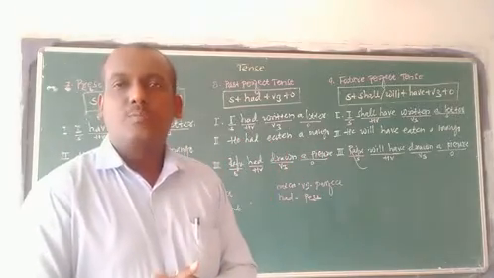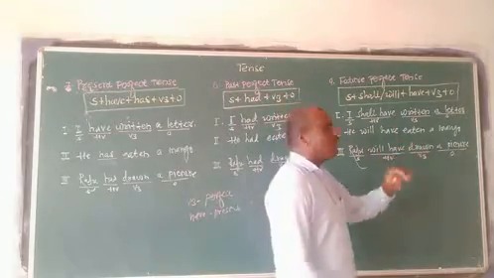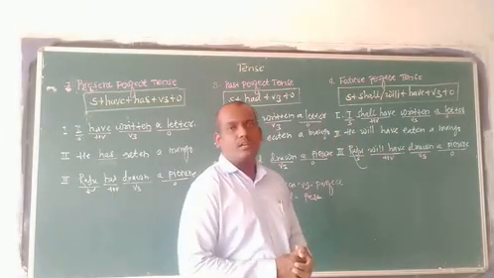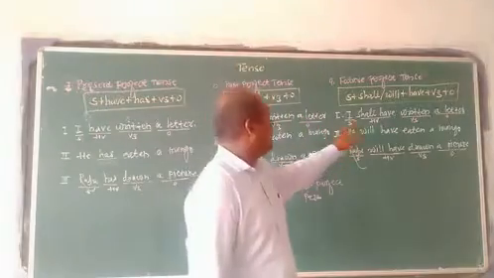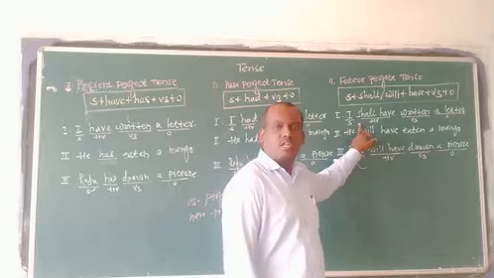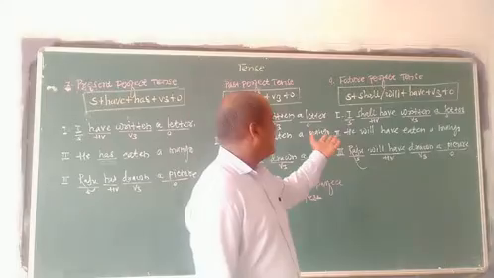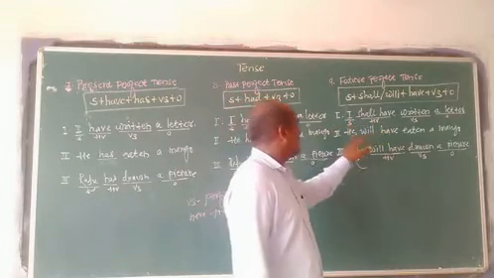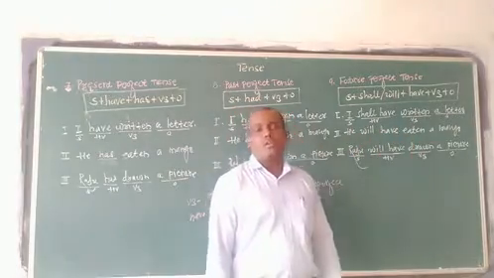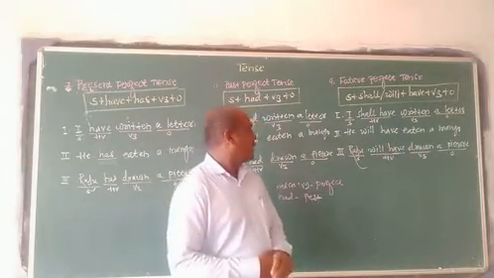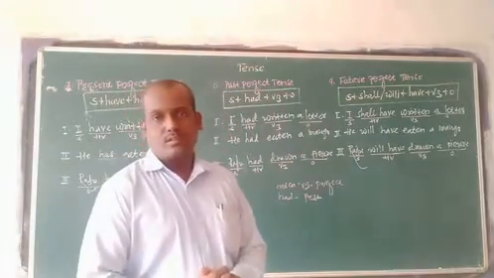The tense is future perfect. What is the example? I shall have written a letter. While thinking about tense, I told you, you can use will also. If there is certainty, you can use will. I will have written a letter, or easily you can say I shall have written a letter. Another sentence is: he will have eaten a mango. And the third sentence is: Raju will have drawn a picture.